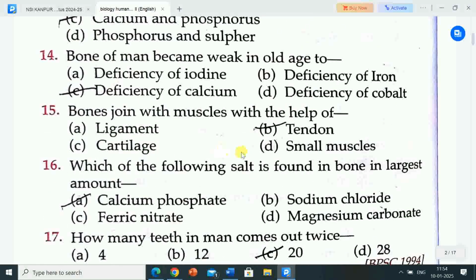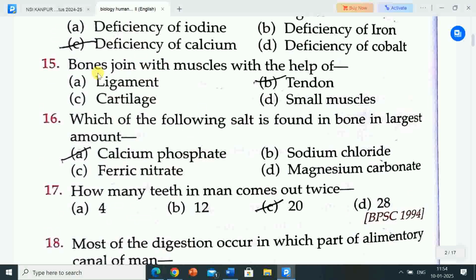Next question is, bone of man becomes weak in old age due to. Options are A. Deficiency of iodine, B. Deficiency of iron, C. Deficiency of calcium, D. Deficiency of cobalt. Correct answer is option C, deficiency of calcium. Bone of man becomes weak in old age due to deficiency of calcium.